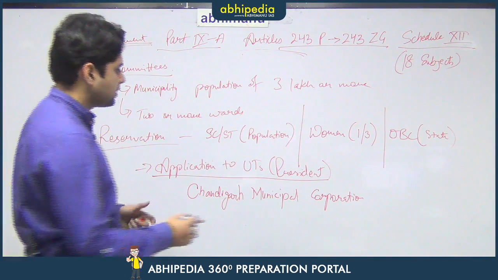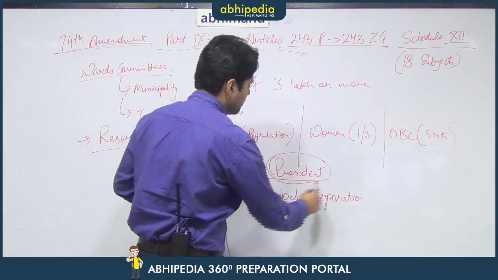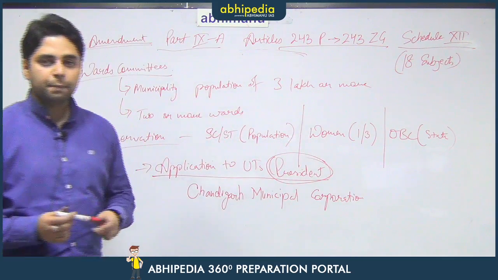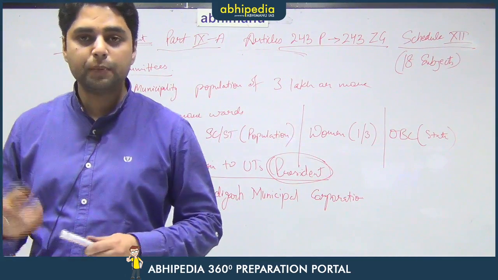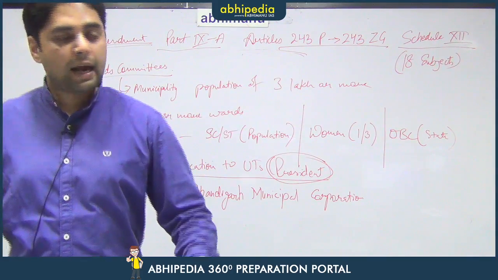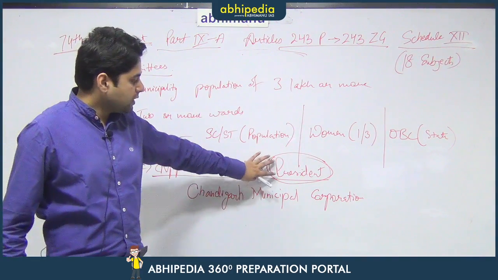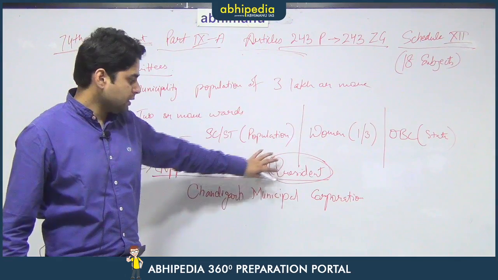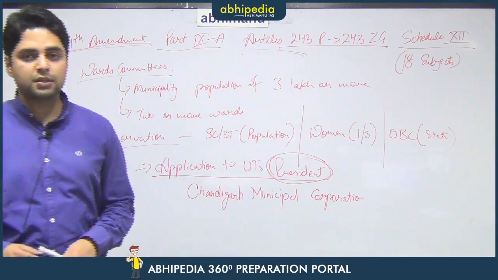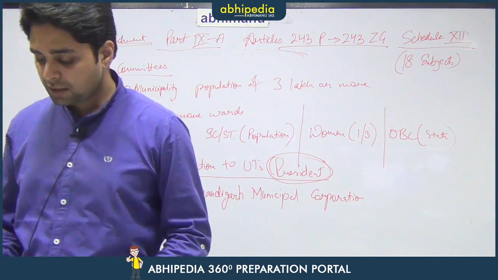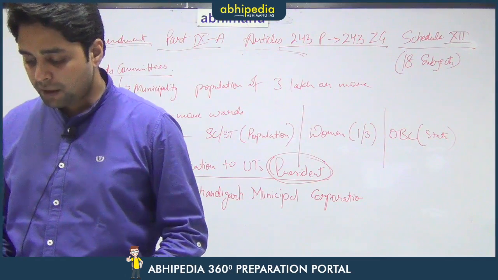That is the difference. That means it totally depends on the wish of the President of India whether the 74th Amendment is to be extended to the UTs or not. And in accordance with this, the President gave his assent, and that is how Chandigarh Municipal Corporation was formed. This is a point that you have to remember.